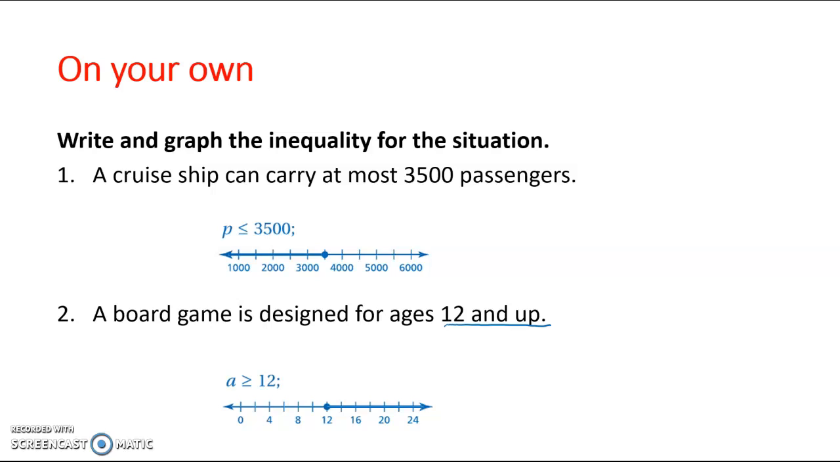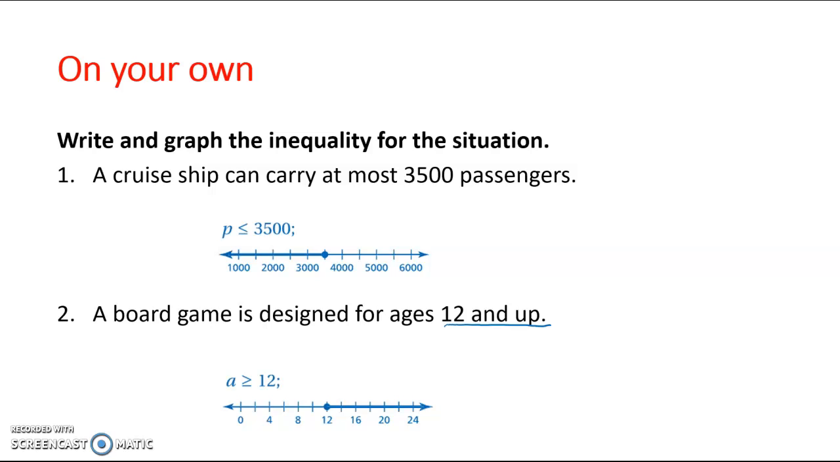So write and graph the inequality for the situation. A cruise ship can carry at most 3,500 passengers. First, I want to say the choices that I gave you, I used C for the variable. In this example, I use P. It's the same thing. It doesn't matter. You could use any variable that you wanted as long as it made sense. P was probably the better choice, but I chose C, and I could have done X or anything else.